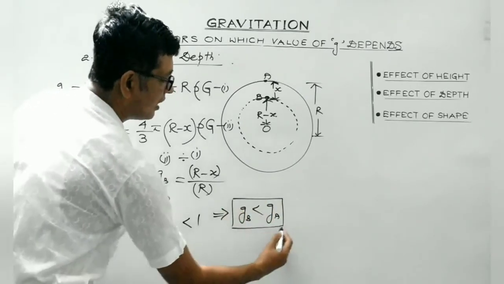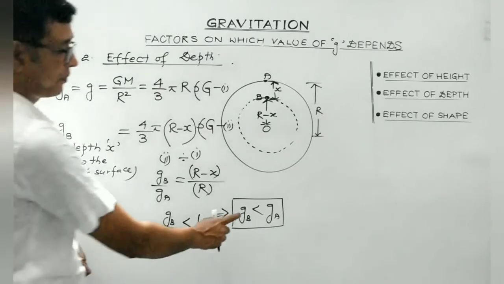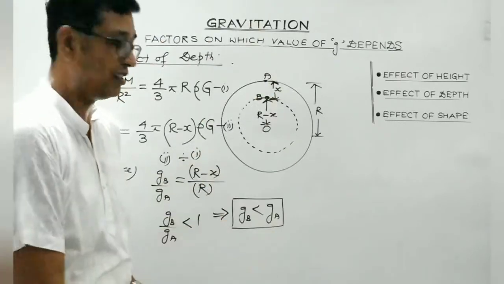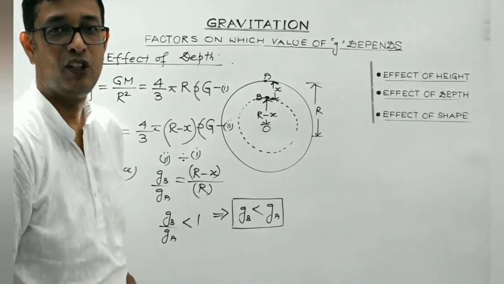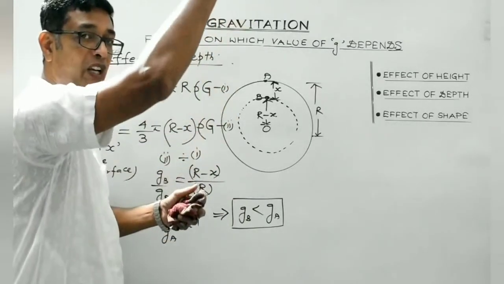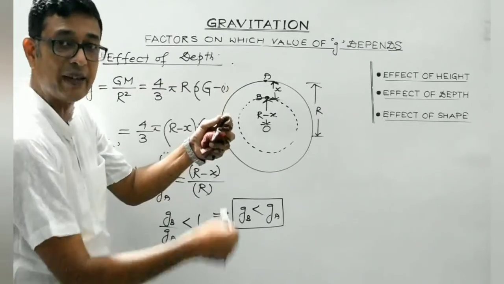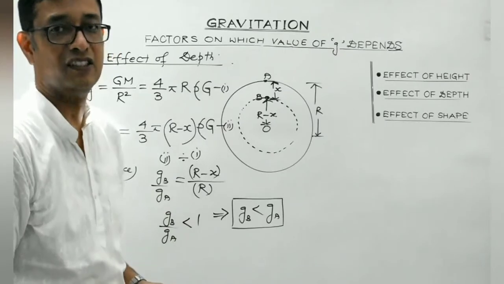So students, again, a very, very important conclusion: with the increase in the depth, the value of acceleration due to gravity decreases. So with the increase in the height, the value of acceleration due to gravity decreases. With the increase in the depth, also, the value of acceleration due to gravity decreases.